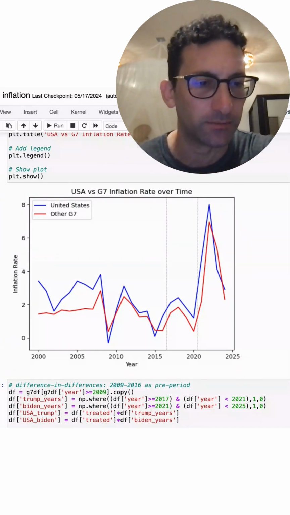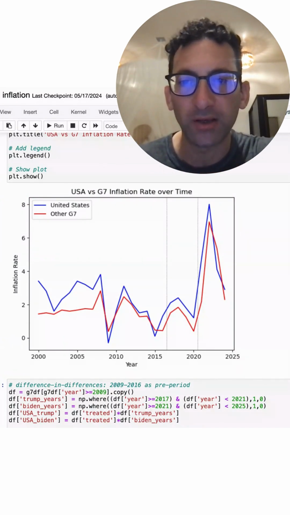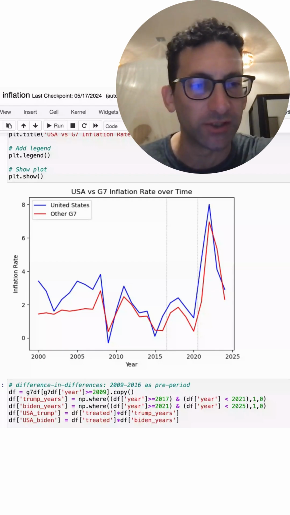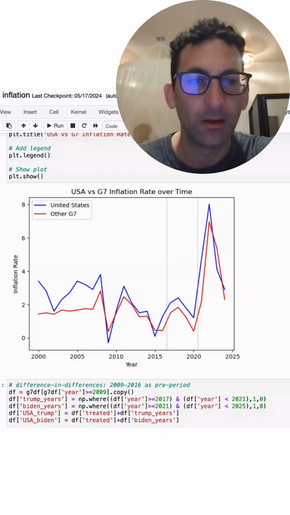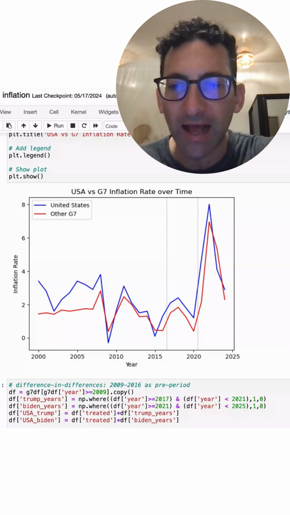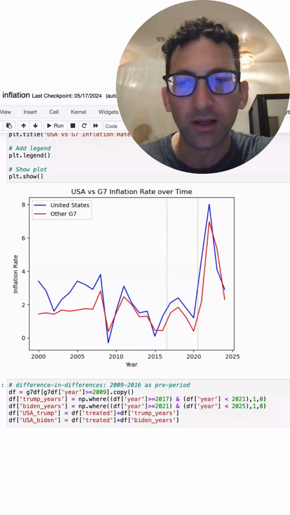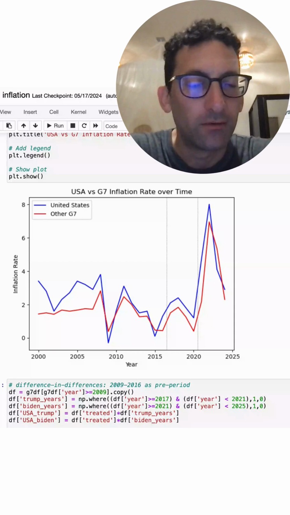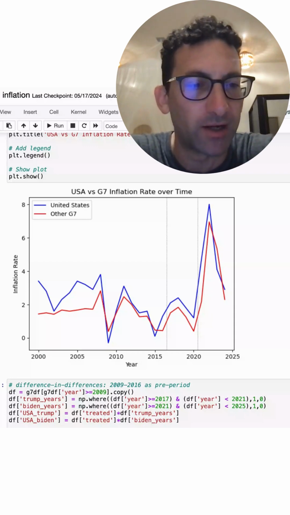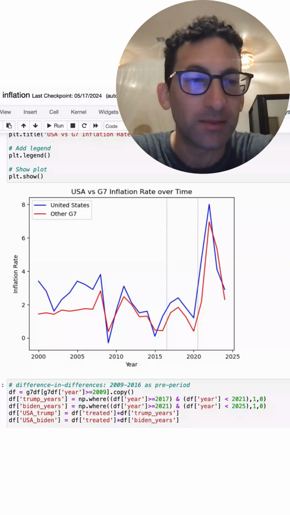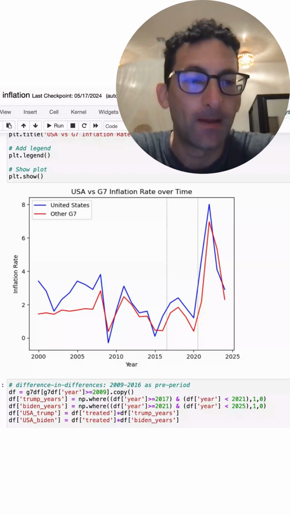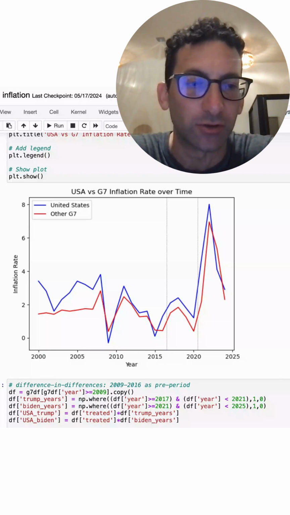And so, because that's far enough away in time and they didn't track each other well, I'm going to get rid of those years. Next, you can see during the Obama years, the inflation rate was actually very comparable to the other G7 countries in the United States. However, leading into the last year of Obama and into the Trump years, the inflation rate started to become a little bit higher relative to these other countries. Finally, we see this big spike up during the Biden years, and that's what he's getting hammered on. But keep in mind that the other countries around the world are going through the same inflation too. But again, the US inflation rate is still higher than even these other G7 countries.